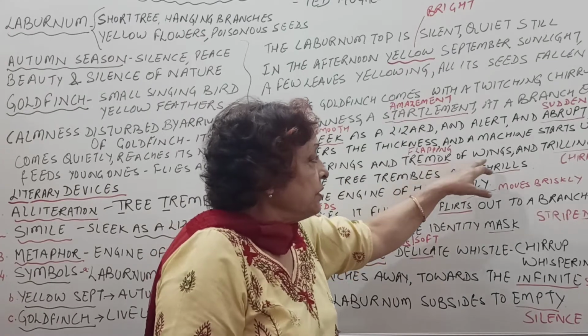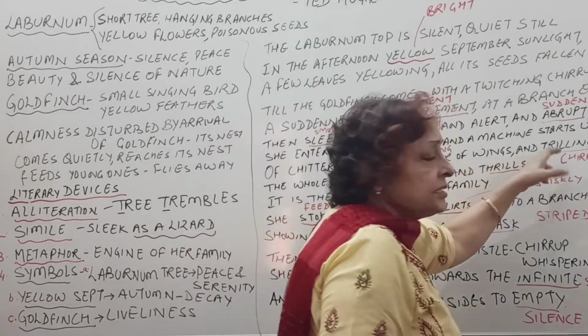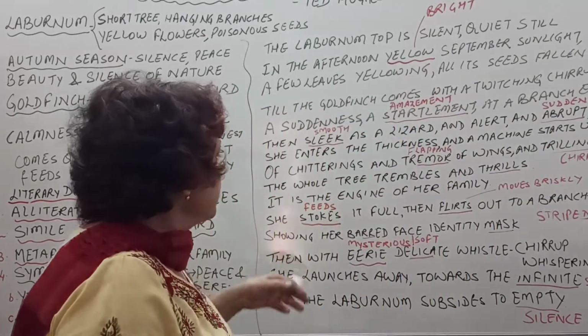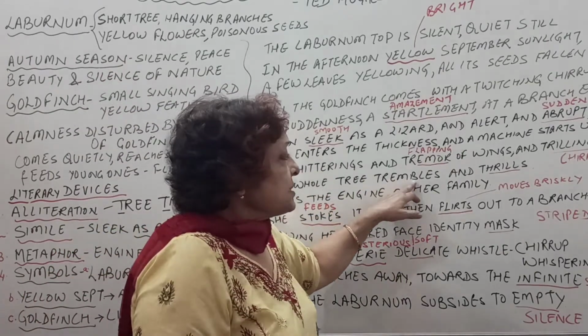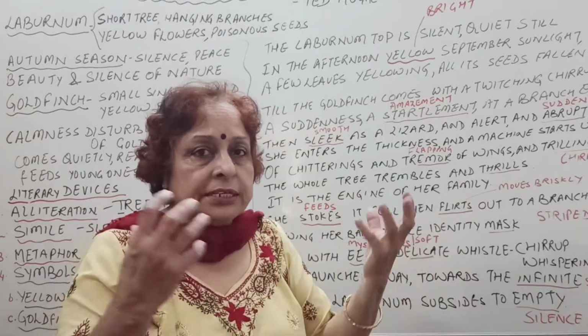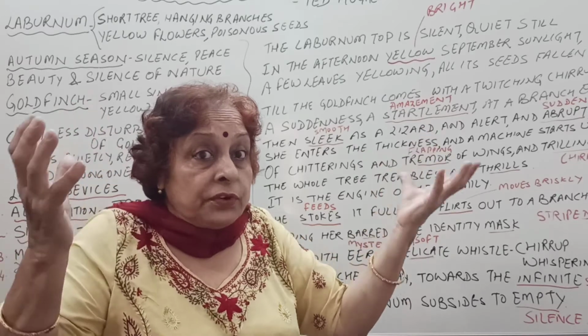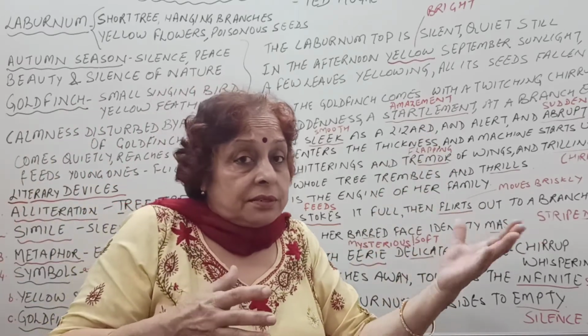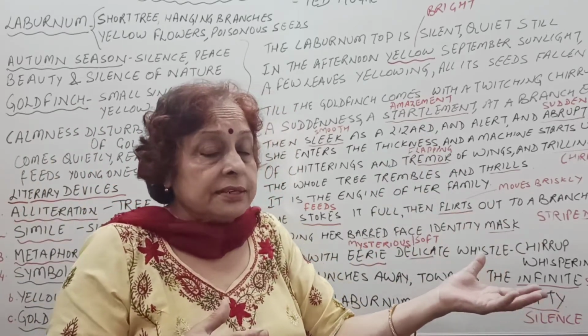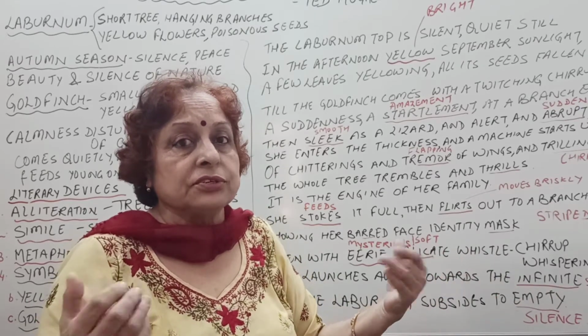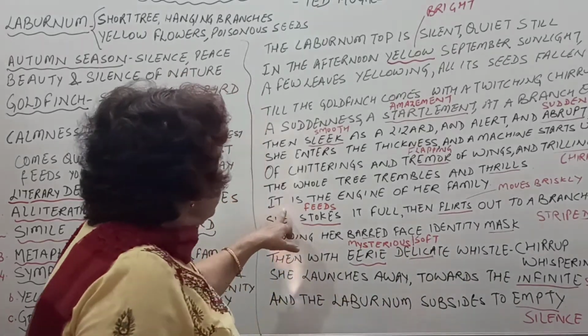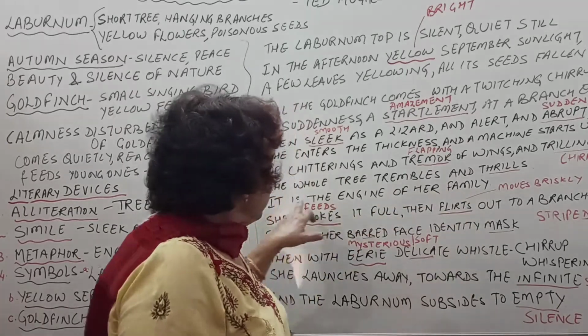Tremor means flapping of the wings, and trillings, that is chirping, noise by the birds. The whole tree trembles and thrills. It means as if it is surprised, because moments ago there was stillness and silence, and suddenly there is noise. The tree thrills. It is the engine of our family.